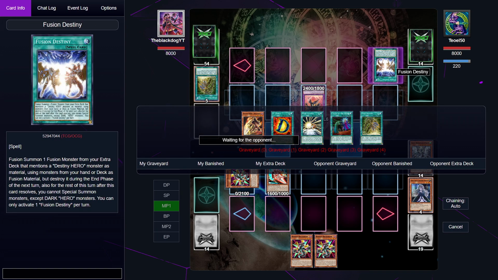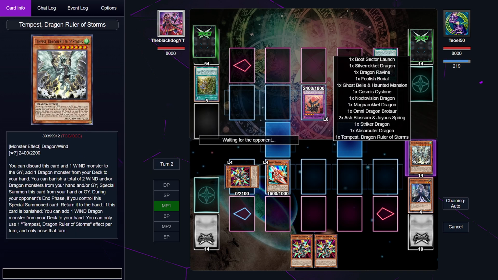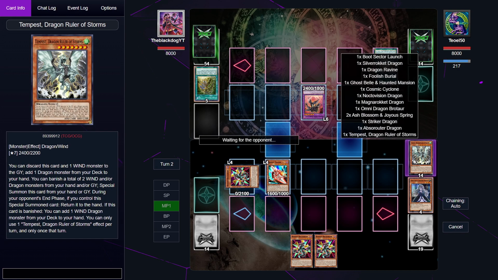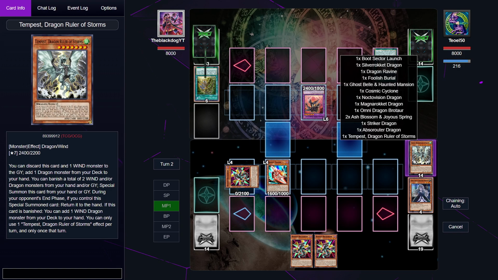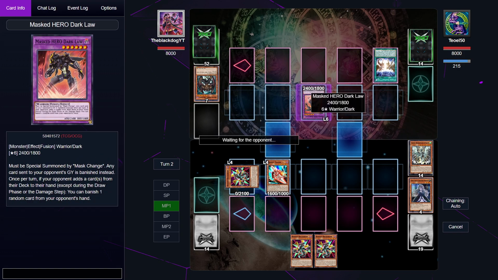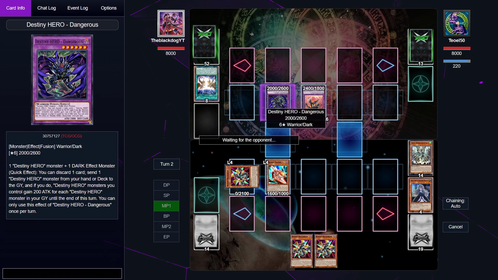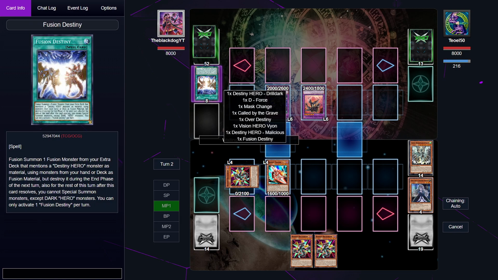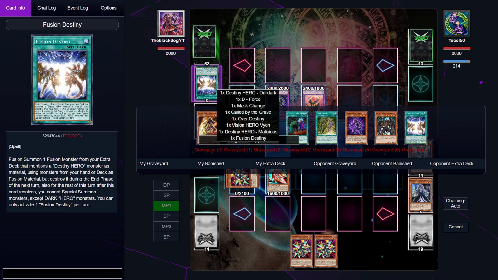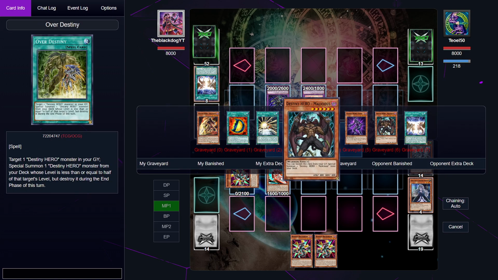I'm not quite sure why I couldn't activate this copy of Tempest right there. You can add 1 wing from a deck. I'm not sure. Anyways, he had 1 Fusion Destiny in his hand and he's going to summon a Destiny Hero Dangerous. Okay, this is such a weird duel. He's playing old school Destiny Heroes. I like it, but still it's weird.